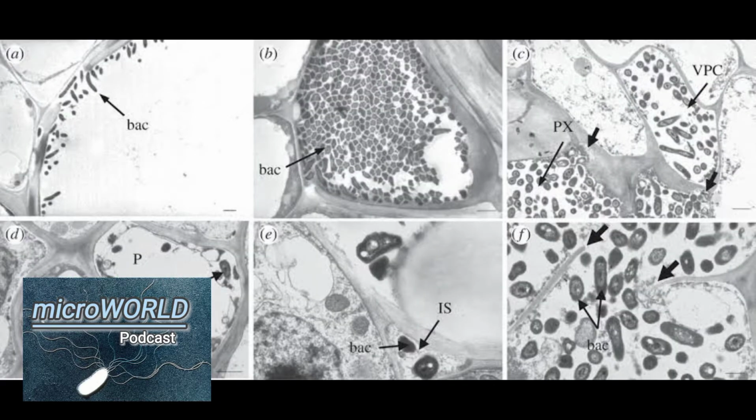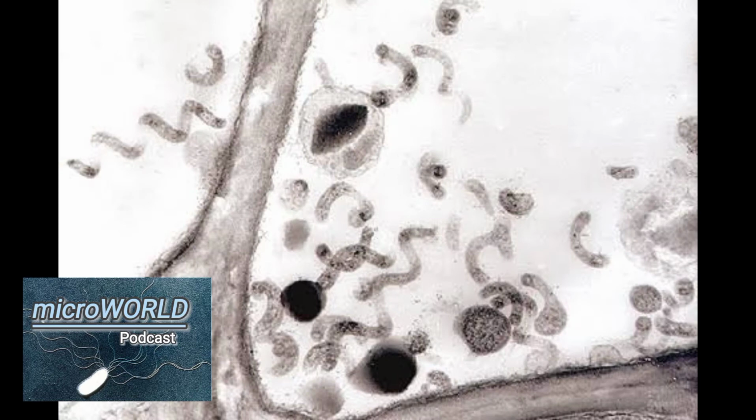Moving on to the type 2 secretion system, which is common in gram-negative bacteria and is involved in the export of various proteins, enzymes, toxins, and virulence factors. Next is the type 3 secretion system, which is the most important in terms of pathogenicity of the bacteria in the genera of Pseudomonas, Xanthomonas, and Ralstonia.